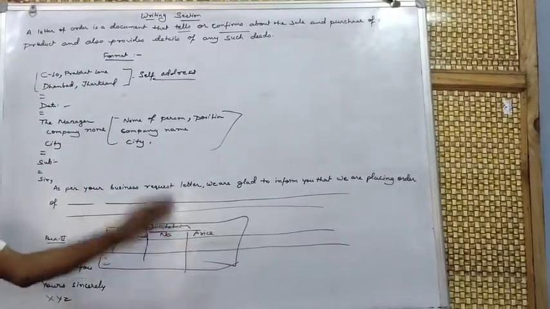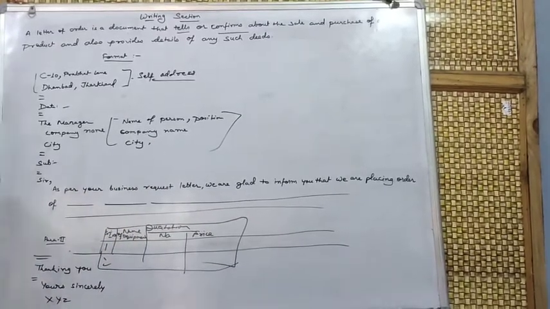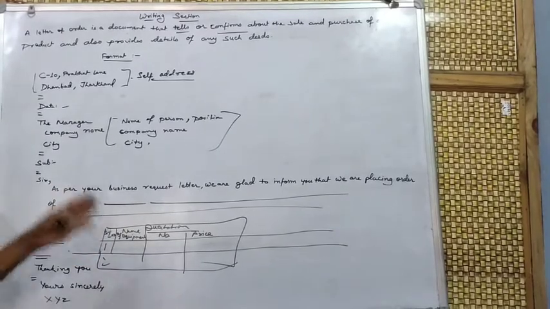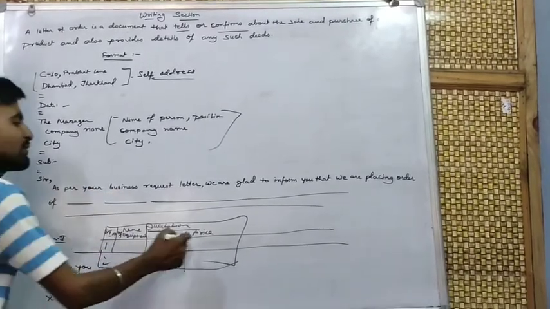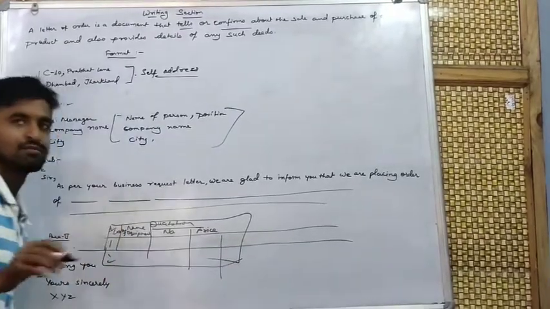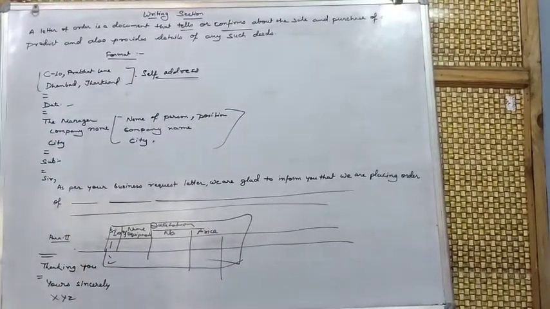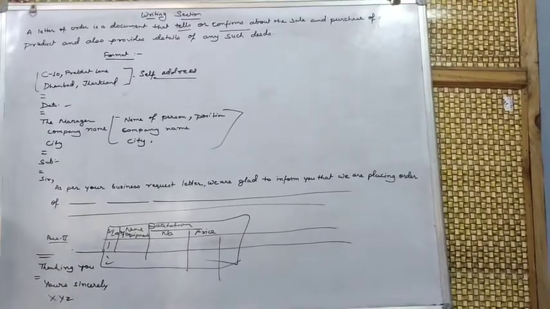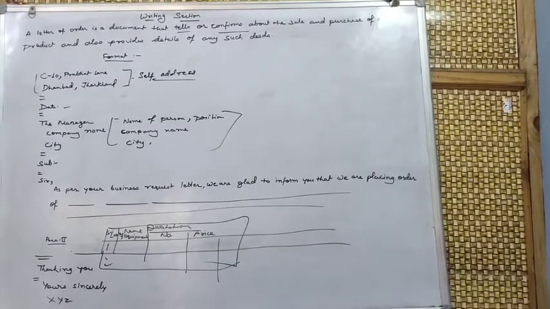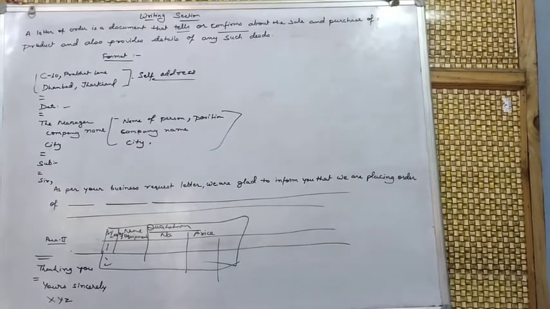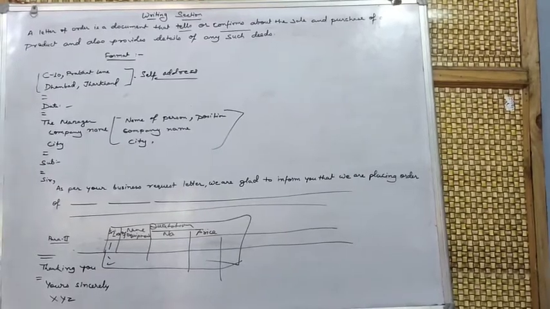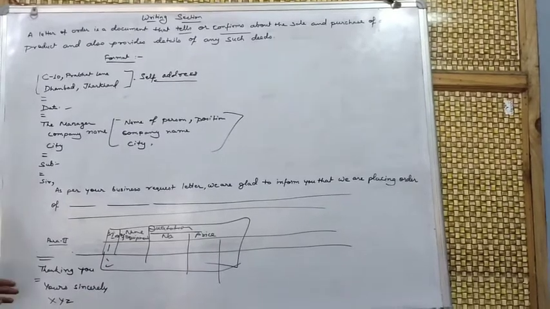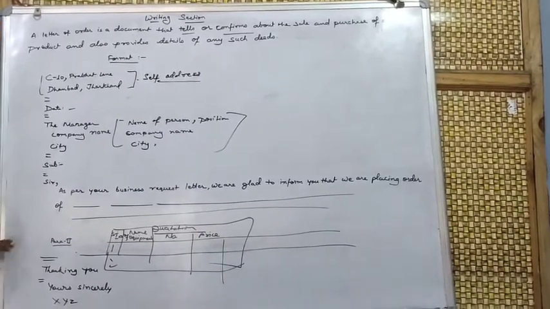You will send this to the company. If they agree that they can supply that particular number, they will send you another quotation with the prices and the total money you will need to pay. You can give information on how you will pay and when the orders should be dispatched, meaning when you have to receive the orders. The particular day you can mention here in paragraph 2. These things you have to mention in paragraph 2.